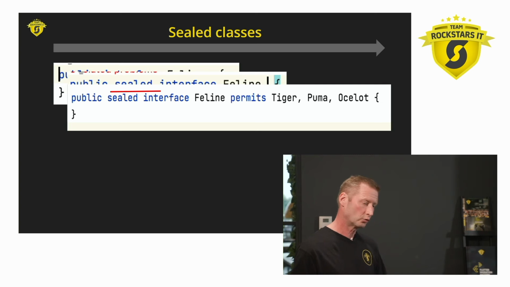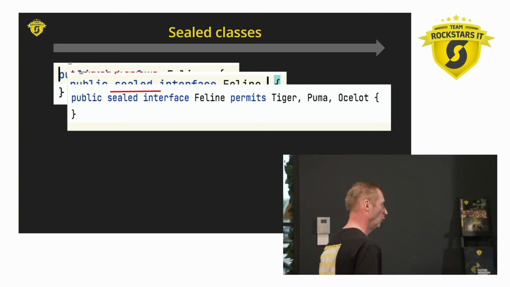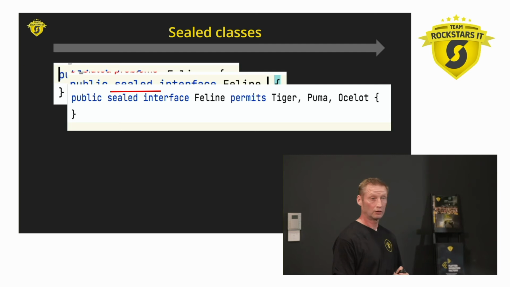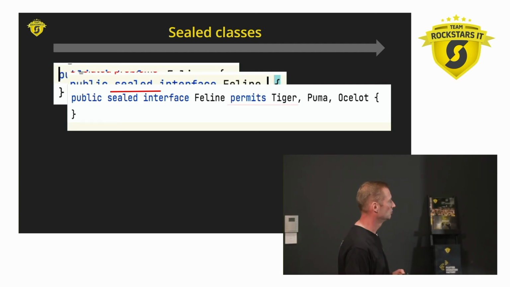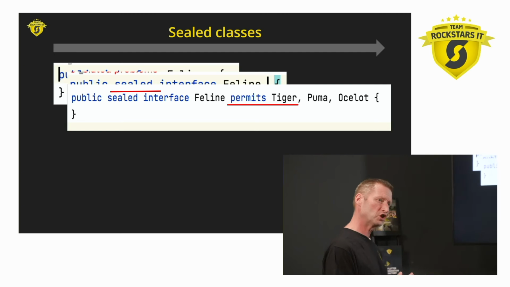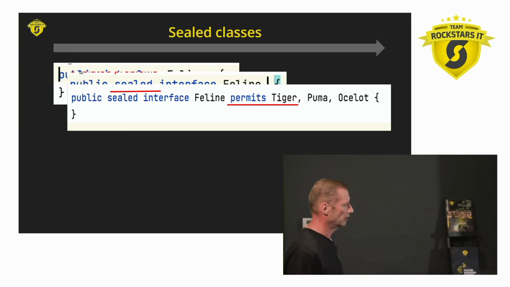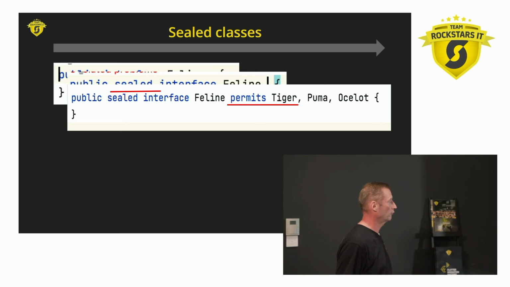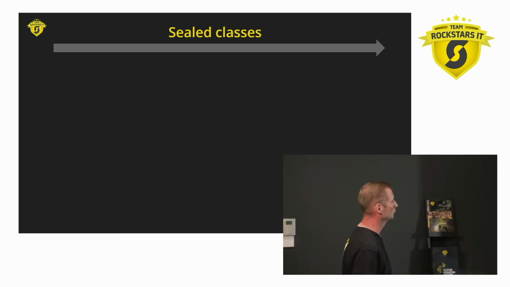In this way you can really have more control over your object hierarchy and your object inheritance. And a bit further on in the next and final section we'll see switch classes, and then we'll see a lot of things coming together from these changes in the Java language, that they're not just independent changes, but they work together for a greater goal.